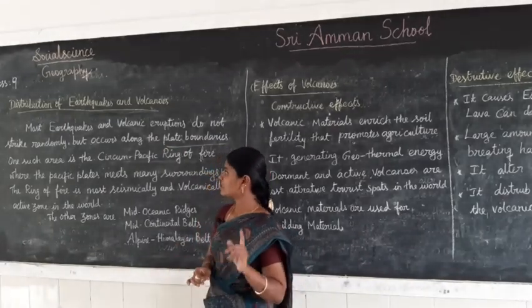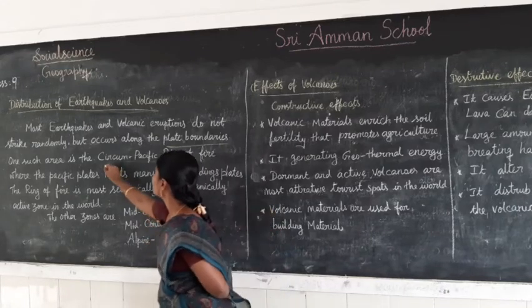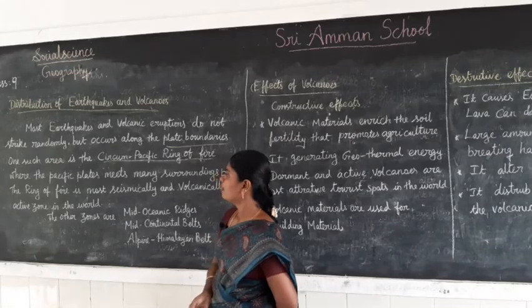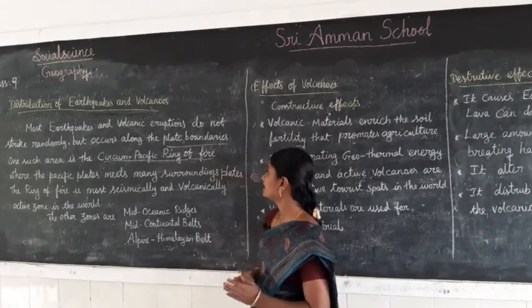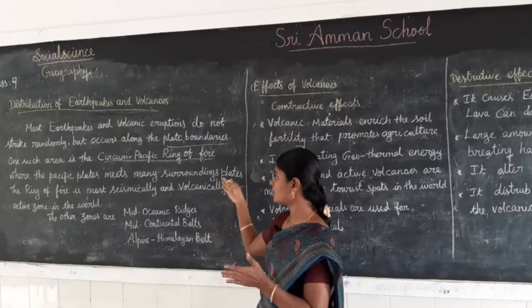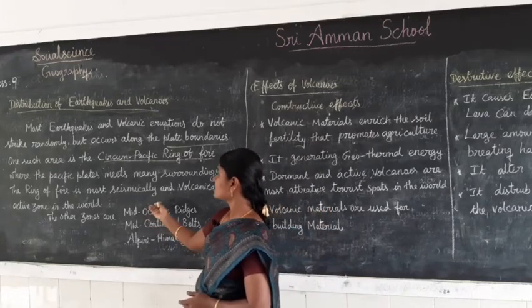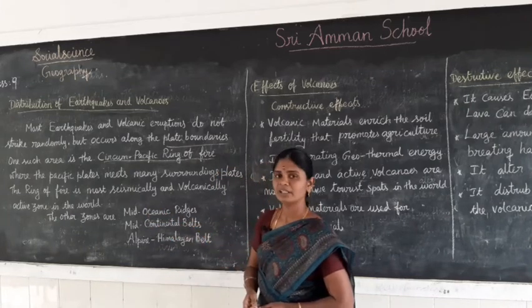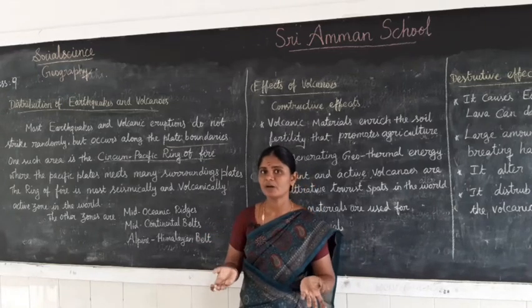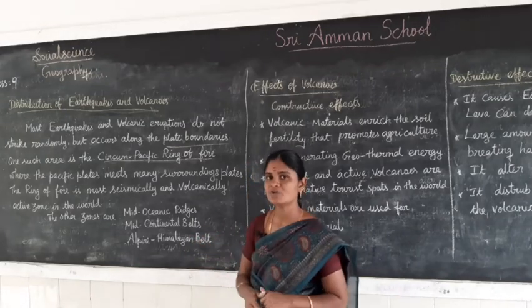One such area is the Pacific Ring of Fire, where the Pacific plate meets many surrounding plates. That is called the Pacific Ring of Fire. The Ring of Fire is the most seismically and volcanically active zone in the world.